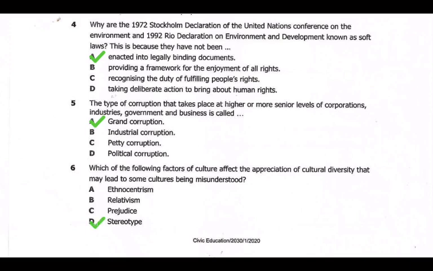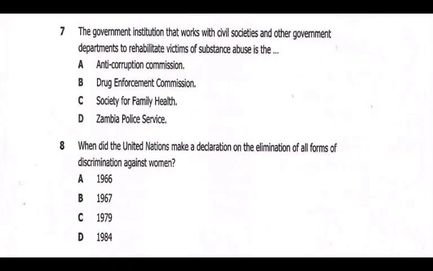Okay, so we go to the other one. On the other side also we have question 7. The government institution that works with the civil societies and the other government departments to rehabilitate victims of substance abuse. So we have the institution that has a mandatory task, which carries out healthy rehabilitation. It also promotes civic education. Then also it curbs people who usually abuse drugs. So we call that one the Drug Enforcement Commission.